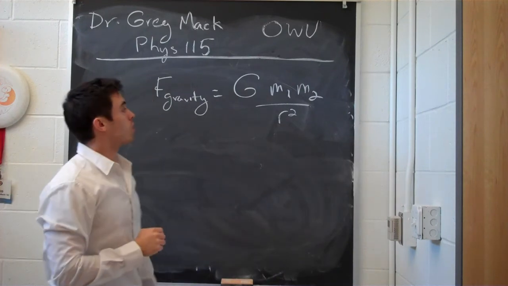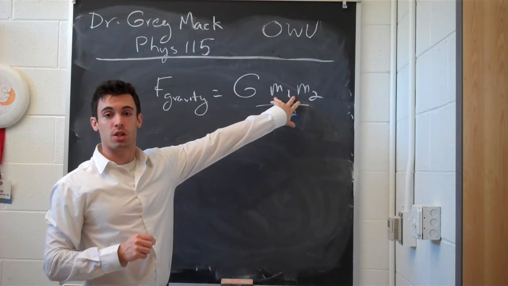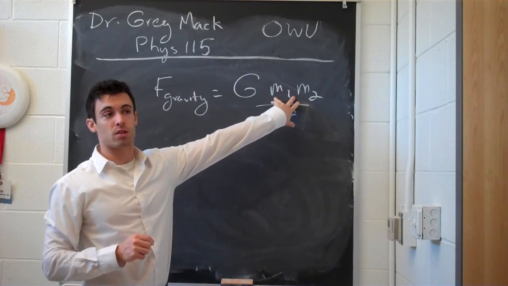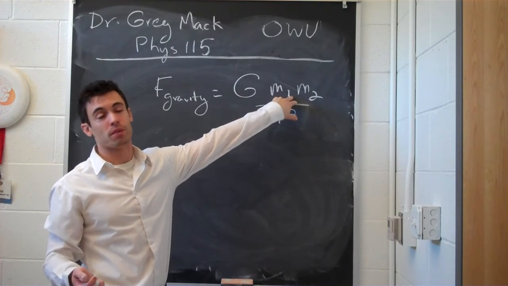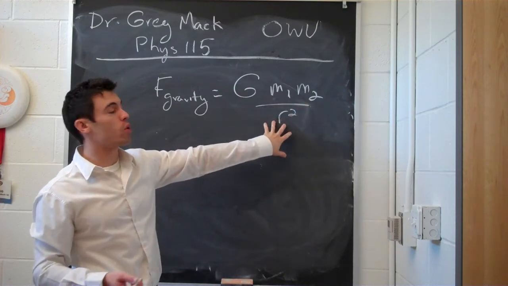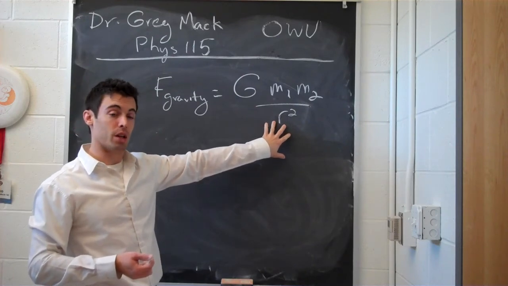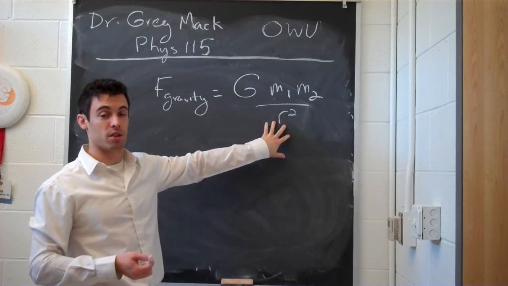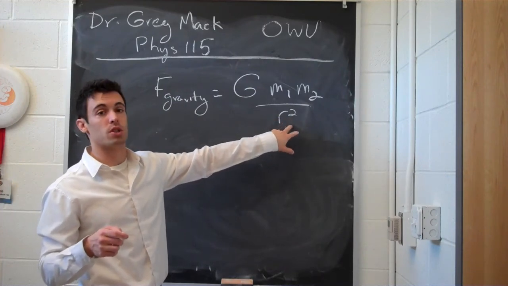Okay? So, if you have two objects, the force is directly proportional to the product of their masses. So the larger mass an object has, the stronger the gravitational force is going to be. And then the further away you get from an object, the lower the gravitational force is going to be. It's inversely proportional to that distance squared. That's a very important part, that distance between them is squared.